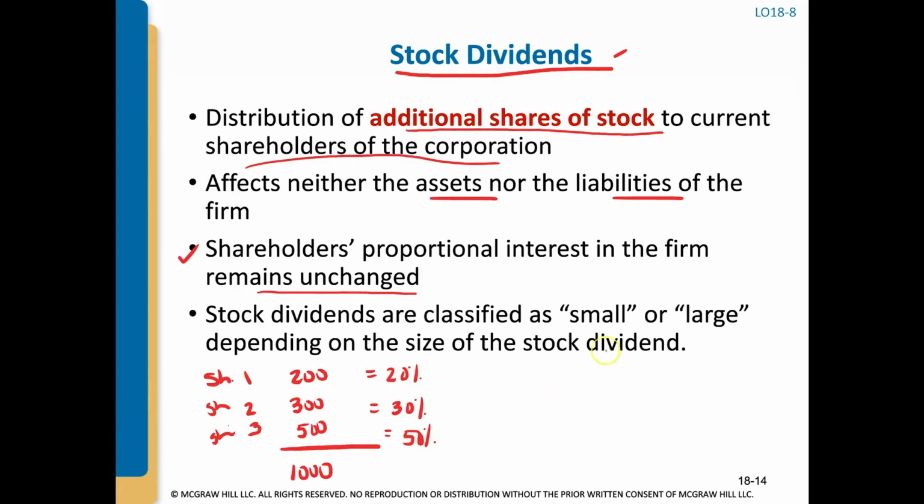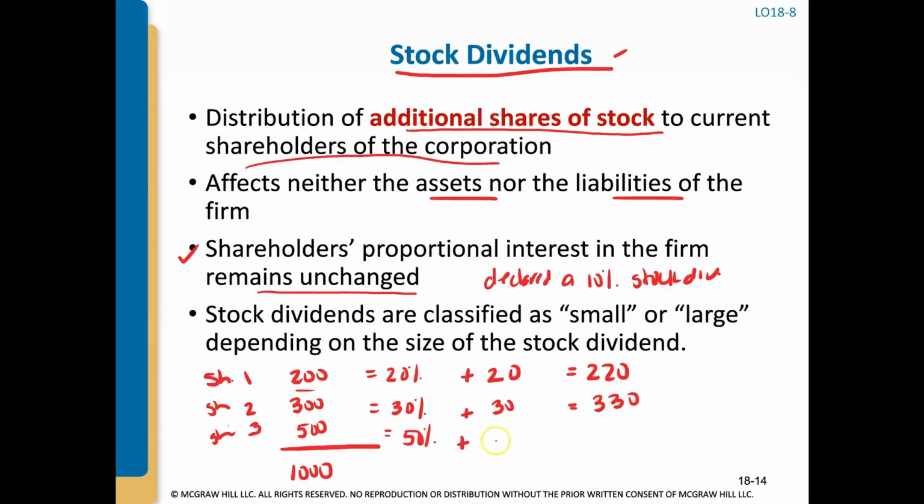Now let's just say the company declared a 10% stock dividend. That means that however many shares I own, I'm going to get 10% additional shares. So shareholder number 1 owns 200 shares, they're going to get another 20 shares, so in total, they're going to have 220 shares now. Shareholder number 2 owns 300 shares, so they're going to get an additional 30 shares. So now they own 330 shares.